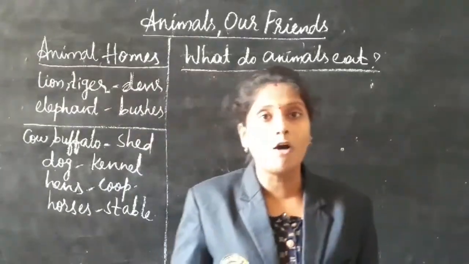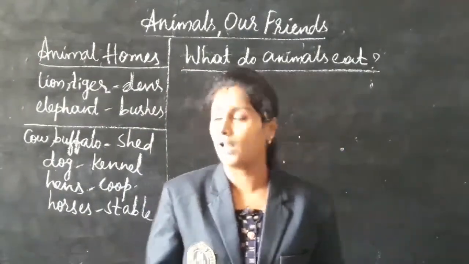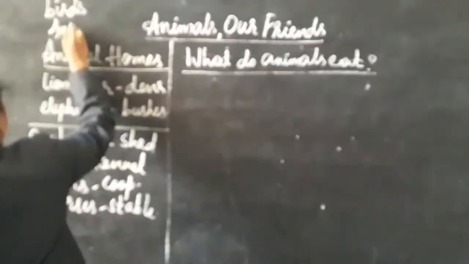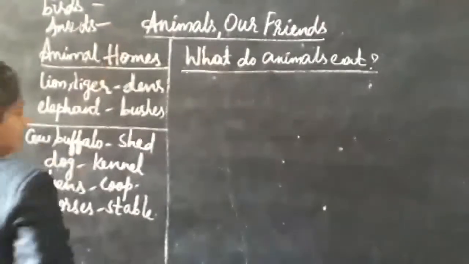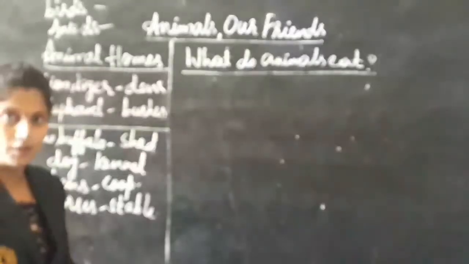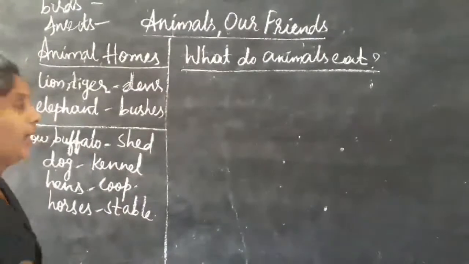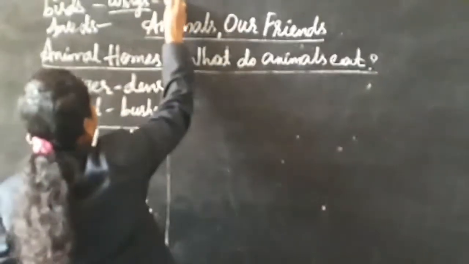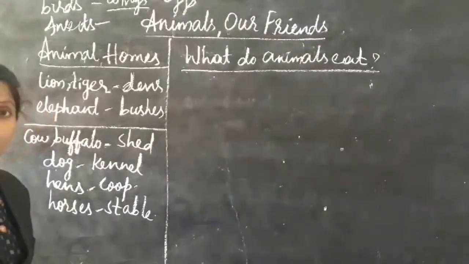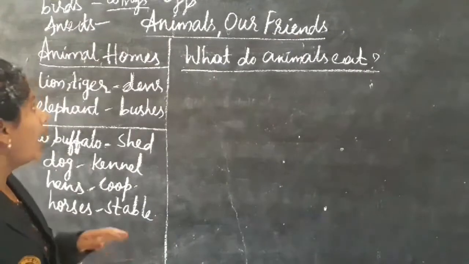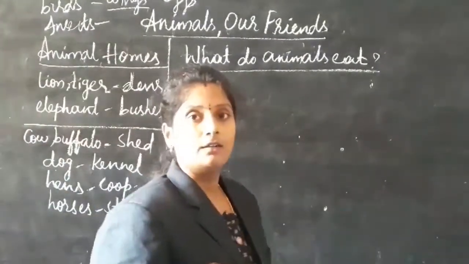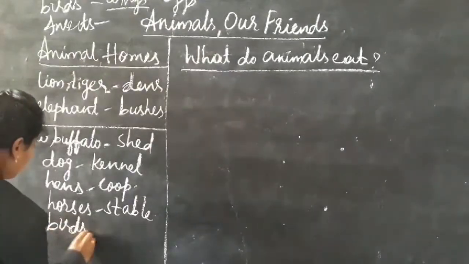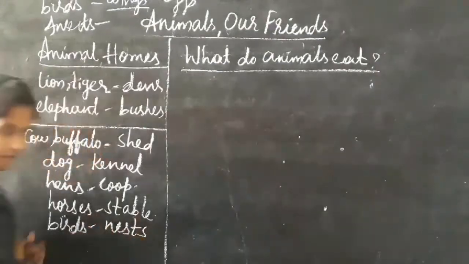Apart from animals, there are a number of other living organisms like birds and insects. What is the nature of birds? They fly with the help of wings, and they lay eggs. Where do they live? On the trees. Birds make a nest and live in it.